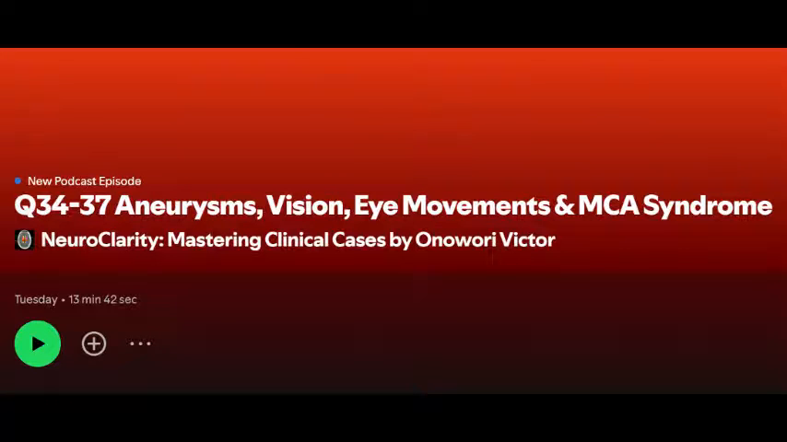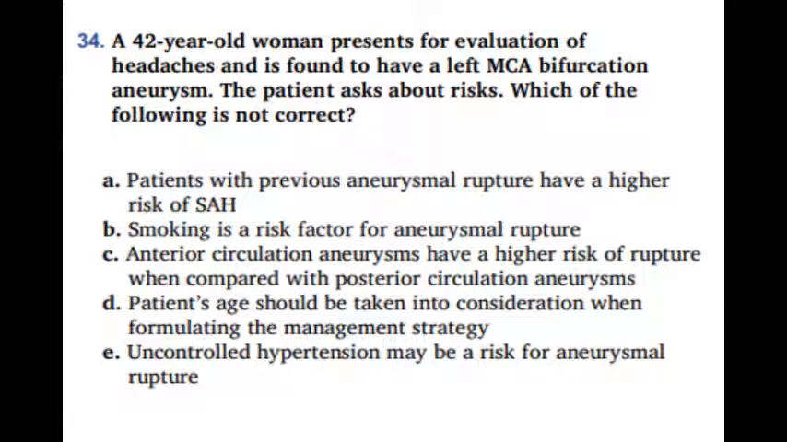Let's dive in. A 42-year-old woman presents for evaluation of headaches and is found to have a left MCA bifurcation aneurysm. The patient asks about risks. Which of the following is incorrect? A. Patients with previous aneurysmal rupture have a higher risk of subarachnoid hemorrhage. B. Smoking is a risk factor for aneurysmal rupture. C. Anterior circulation aneurysms have a higher risk of rupture when compared with posterior circulation aneurysms. D. Patient's age should be taken into consideration when formulating the management strategy. And E. Uncontrolled hypertension may be a risk for aneurysmal rupture.